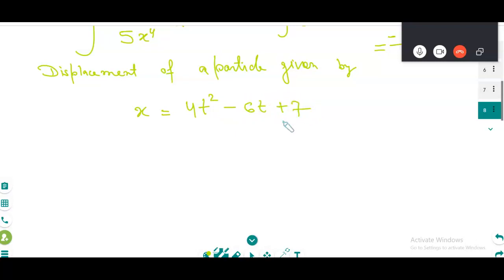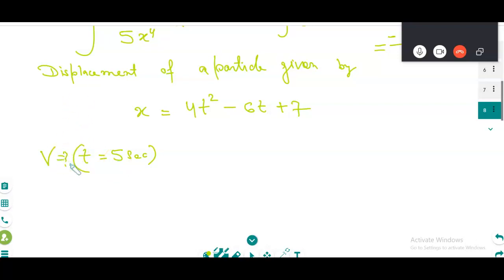The displacement of a particle is given by the formula x is equal to 4t square minus 6t plus 7. Find the velocity of the particle at time t is equal to 5 seconds. You need to do integration from 0 to 5 or something?